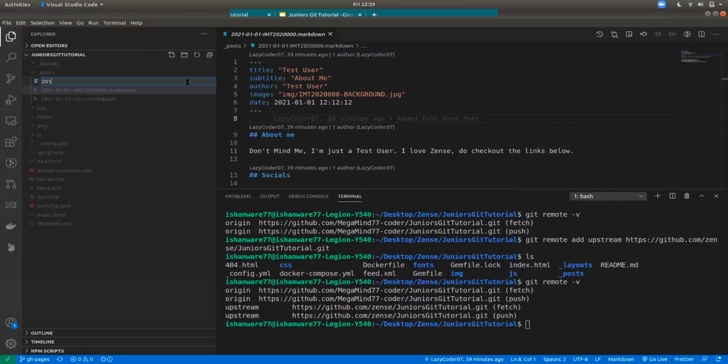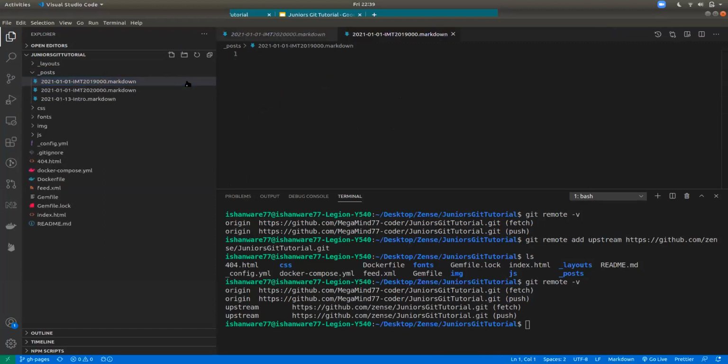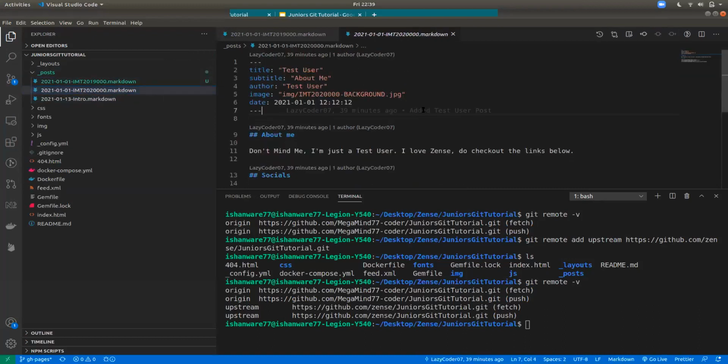So 2021-01-01-IMT2019-000.markdown. Okay, so I'll just copy the sample post.